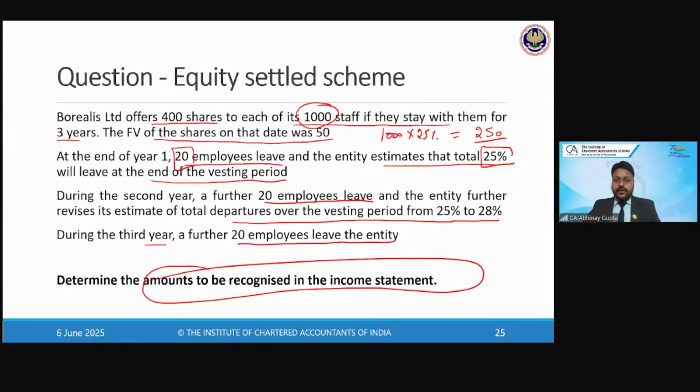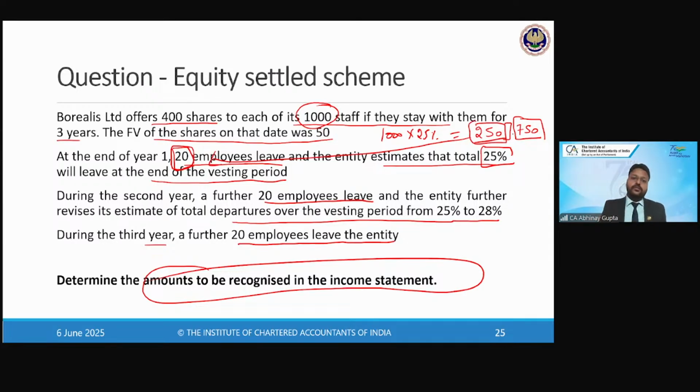But in year 1, 20 employees have left. We are not performing the calculations based on the number of employees who have left; we are doing the calculation based on the final number of employees who will be staying with us at the end of the vesting period. That would be 750 employees, so only for these 750 employees are we going to calculate the charge. Because the projected 250 is greater than the 20, we will consider that.